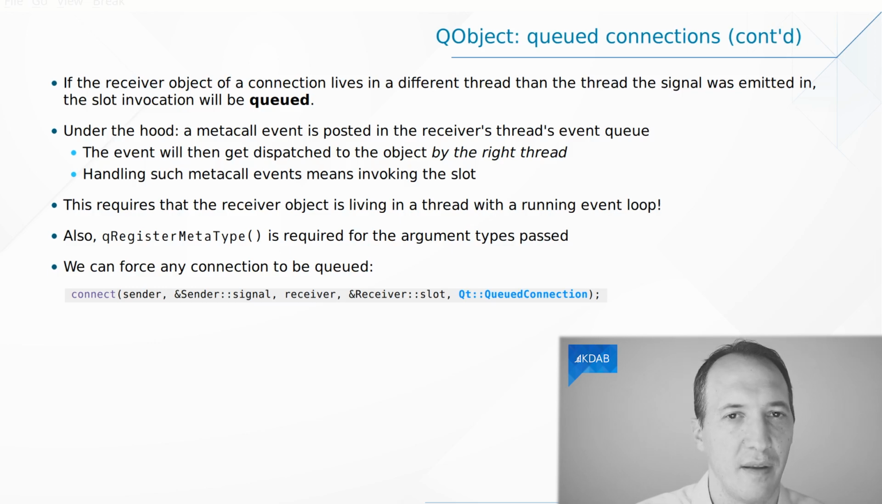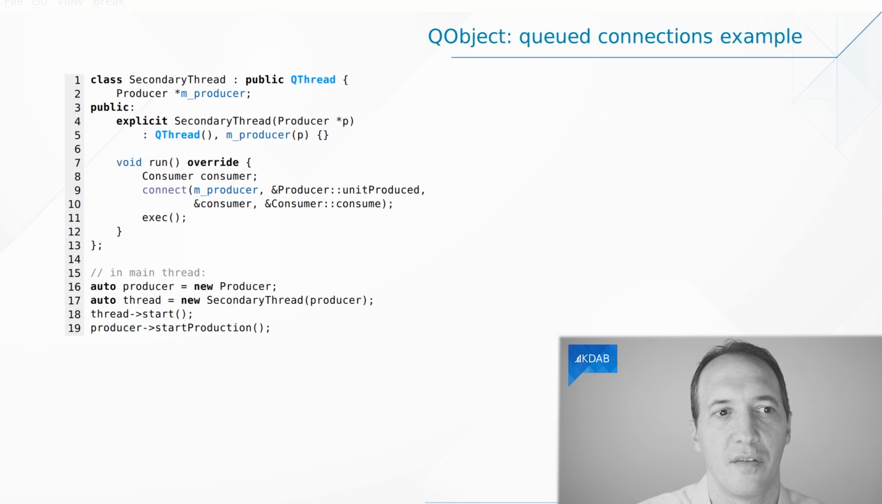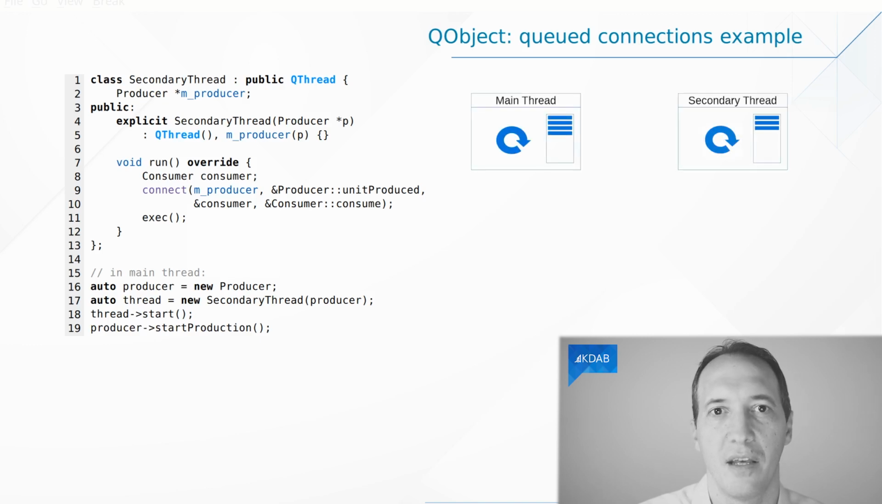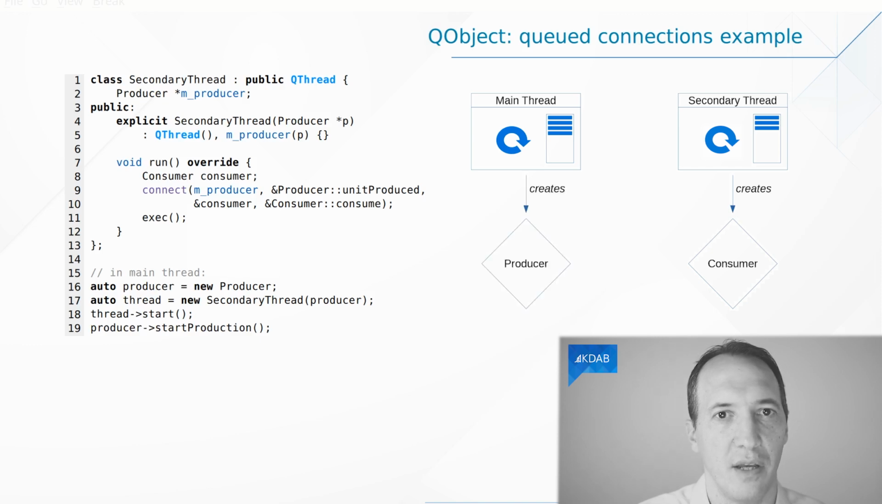So let's have a look at a few examples to put this into practice. In this first example, we have a secondary thread that derives from QThread, reimplements the run method, and creates a consumer. In the main thread, we create a producer and we pass it along to the secondary thread so that it can connect the producer to the consumer with a simple connect statement. And then, as you can see, we call exec in the secondary thread to actually go to the event loop.